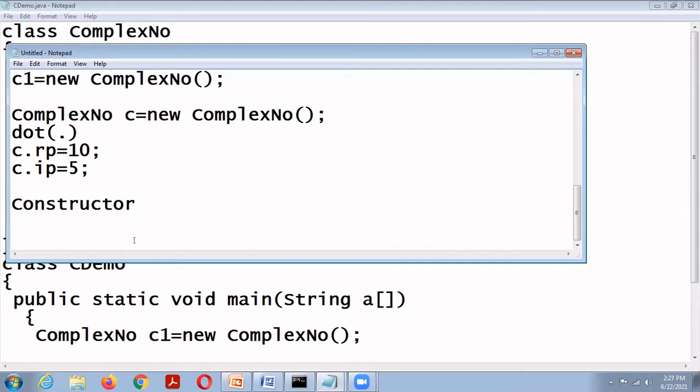It has the same name as the class name. Constructor has no return type. The purpose of the constructor is automatic initialization. Automatic initialization is carried out by a special member function that is called constructor.